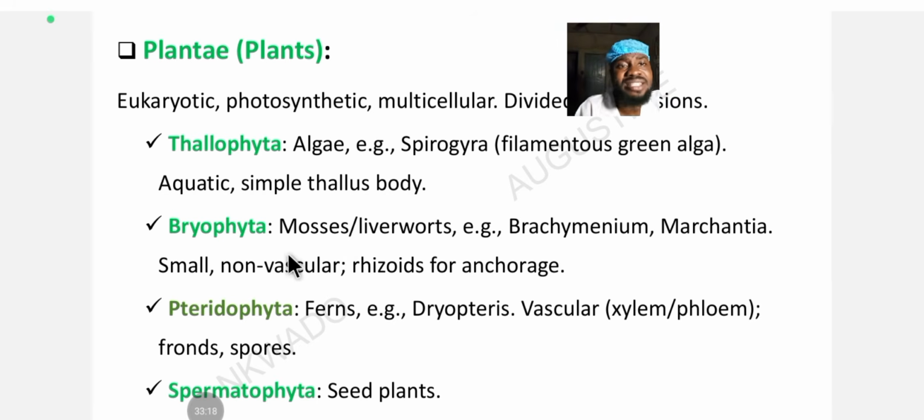Examples of mosses and liverworts include Brachymenium and Marchantia. Both of them are examples of species, Brachymenium being a moss and Marchantia a liverwort. They are small. They are non-vascular. When you say they are non-vascular, it means they don't have a network of circulation. They are not like the fungi, for example, that have a hyphae network that facilitates circulation. No, they are not vascular. All right, all these kinds of organisms, such as moss and liverwort, receive nutrients through direct contact.